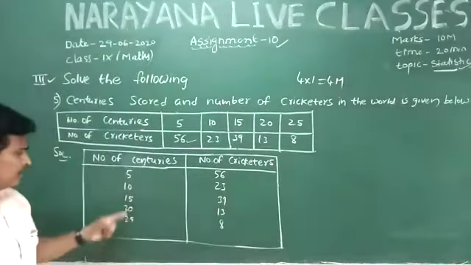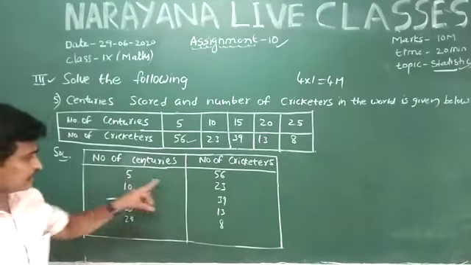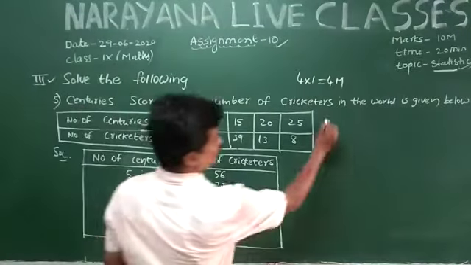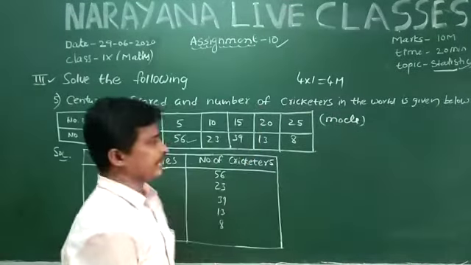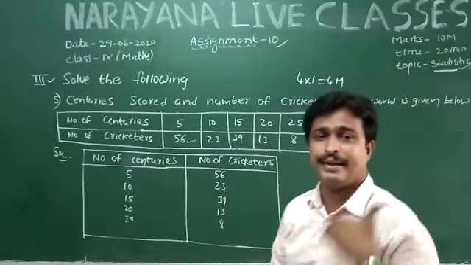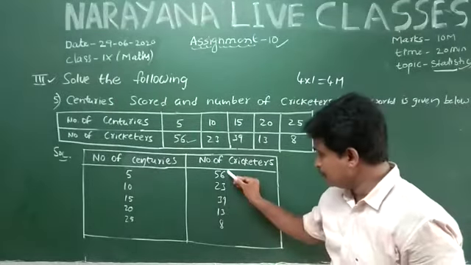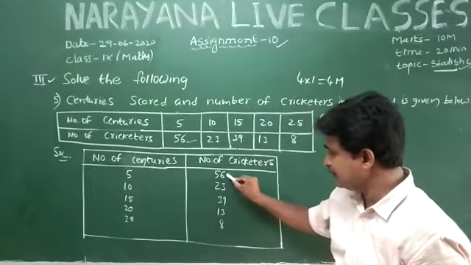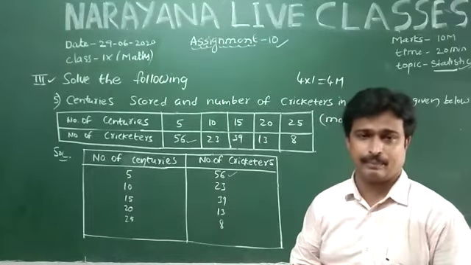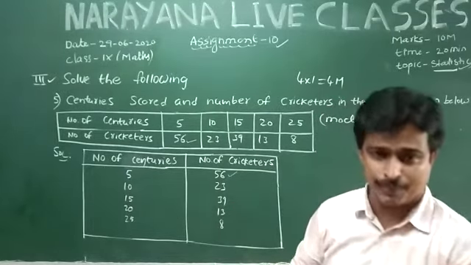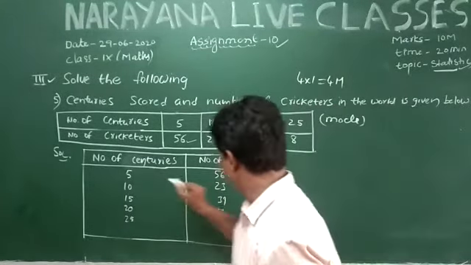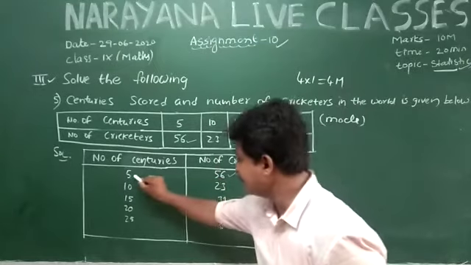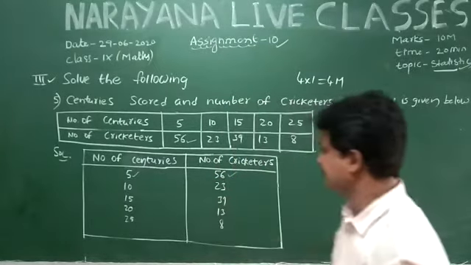He is asking for the mode. Mode means the highest repeating number. Here you observe that in all these numbers 56 is the highest repeating number among all cricketers. So 5 centuries repeated 56 times.